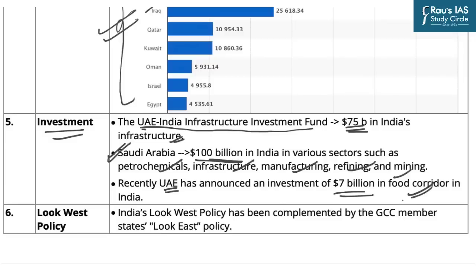And last comes foreign policy. We are all aware of the Look West policy of India, which specifically focuses on the Gulf countries. India's Look West policy is complementary to the West Asian countries' Look East policy, because we are to their east and they are to our west. That is why both policies are complementary to each other.